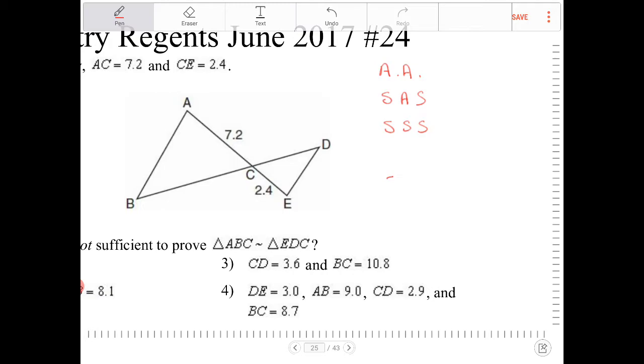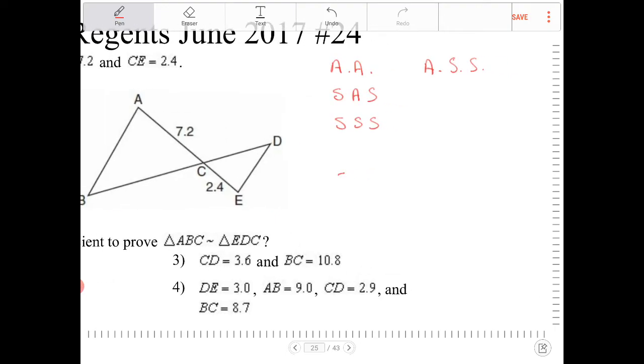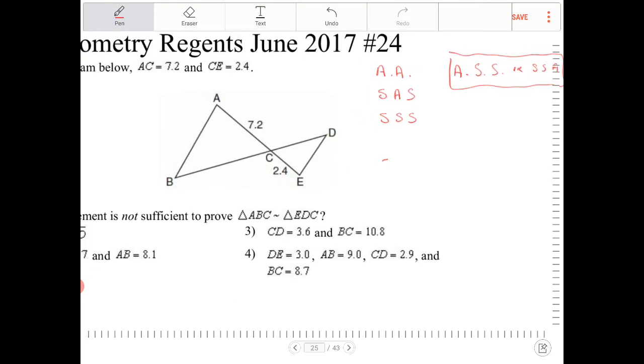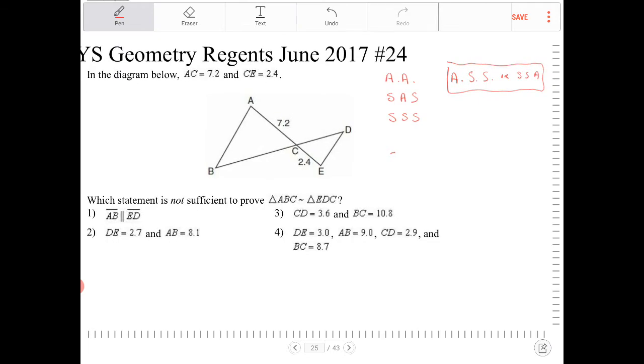Well, we cannot prove triangles similar if there's an angle-side-side, or SSA, relationship. So if you have two pairs of corresponding sides that are proportional, and the angle that is congruent is not the included angle, then you cannot justify that the two triangles are similar. So we're looking for something like this, involving angle-side-side or side-side-angle.